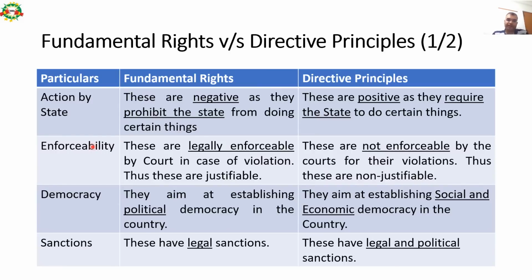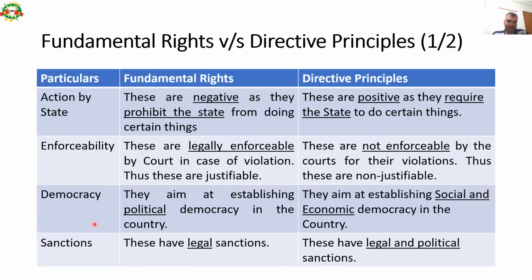Second is enforceability. These fundamental rights are legally enforceable by court in case of violation. Thus these are justiciable. However, directive principles are not enforceable by court for their violation. So these are basic guiding principles. There is no mandatory obligation on state to implement these directive principles. So no one can go to court, move the court, in case state doesn't provide them.